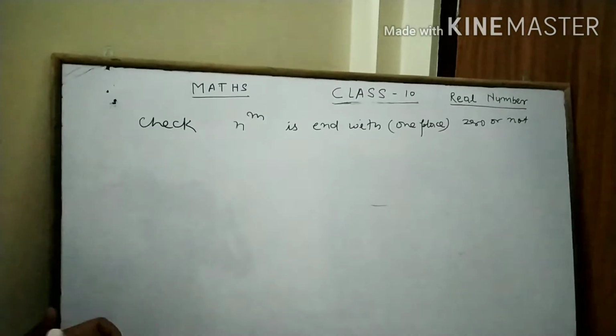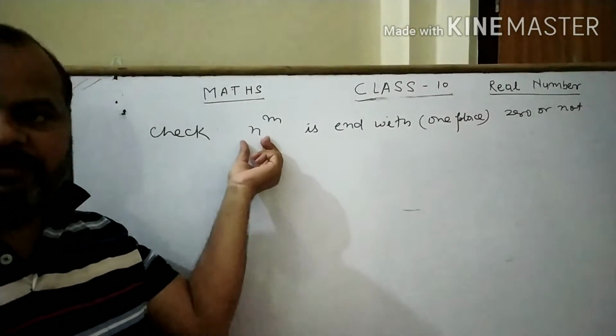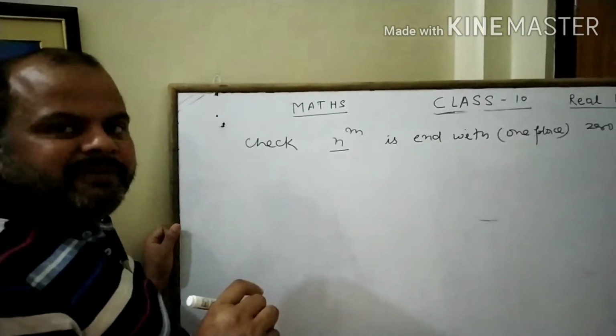Ends with means the ones place. Clear? Then what can we do? Here we can factorize n. Then we can write all the prime factors of n.